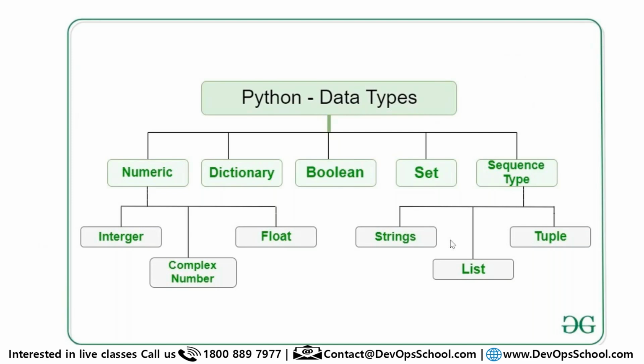Which language do you prefer most? You may say Java, or C, C++, Python. At least one language you need to tell. Most of the time, if you're going for Python, then most of the questions will be around the sequence types, like string, list, and tuple. So remember that all the time.